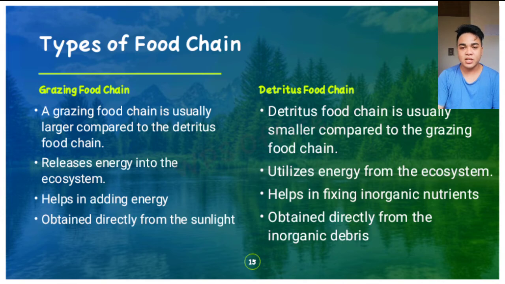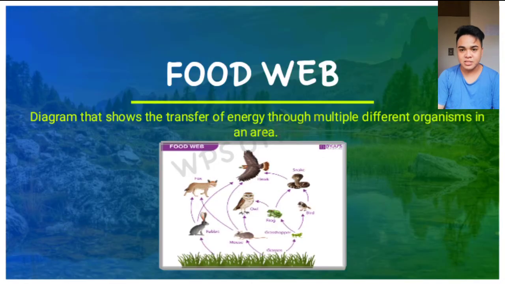A grazing food chain is usually larger compared to the detritus food chain. It releases energy into the ecosystem and helps in adding energy obtained directly from the sun, while the detritus food chain is usually smaller compared to the grazing food chain. It utilizes energy from the ecosystem and helps fix inorganic nutrients obtained directly from inorganic debris.